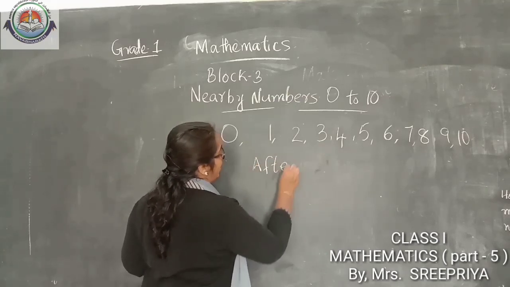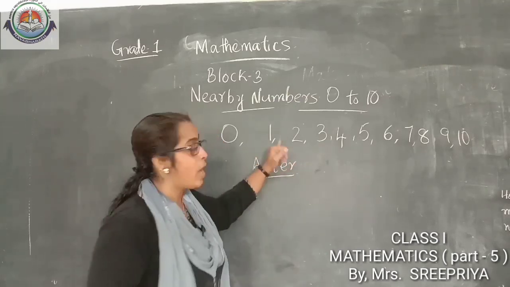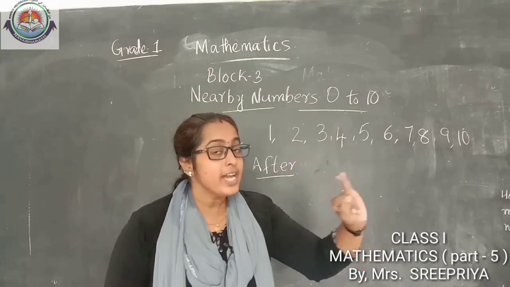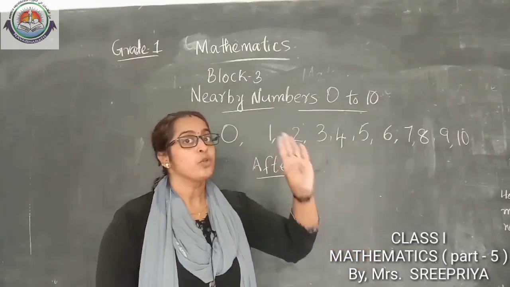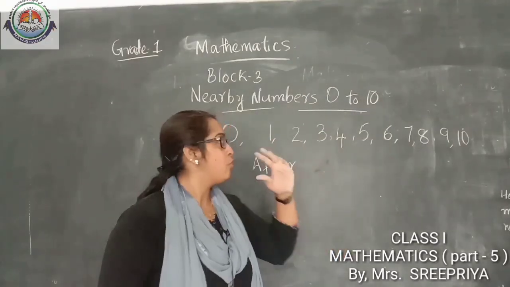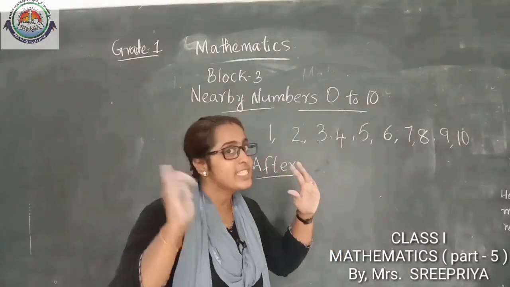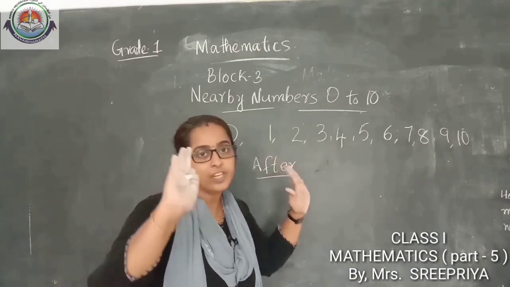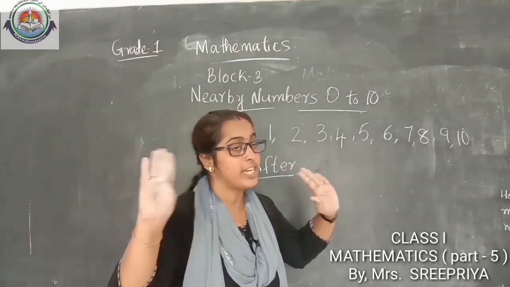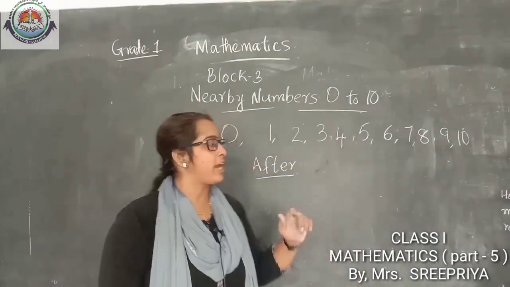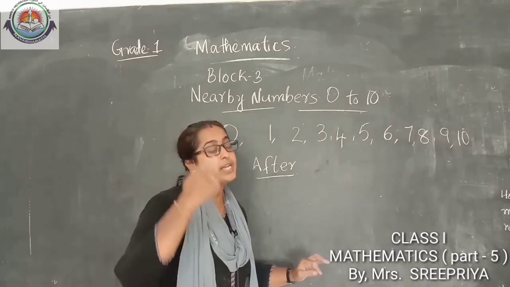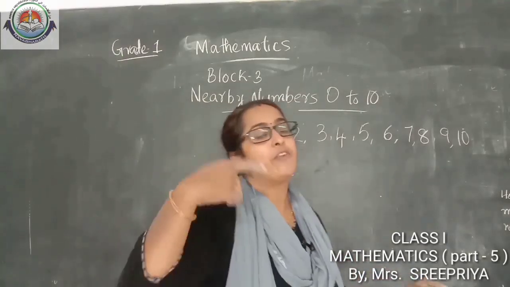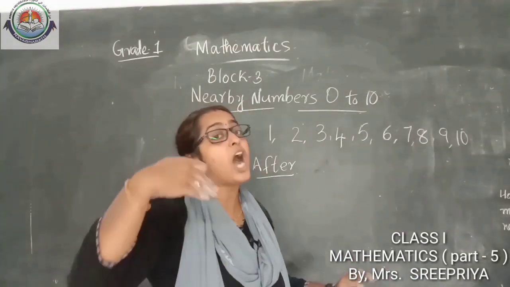After number. 1 after 2. 2 after 3. 3 after 4. 4 after 5. 5 after 6. 6 after 7. 7 after 8. 8 after 9. 9 after 10. Yes, after number. After number means forward numbers. When we are counting forward, it comes after.